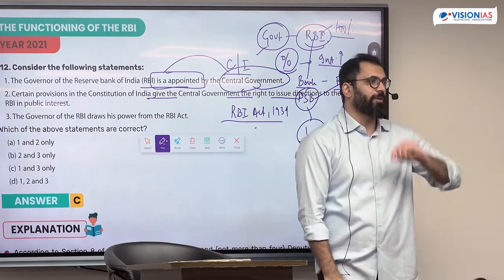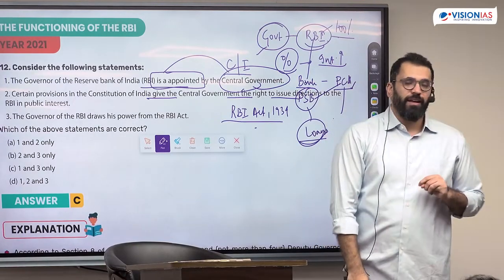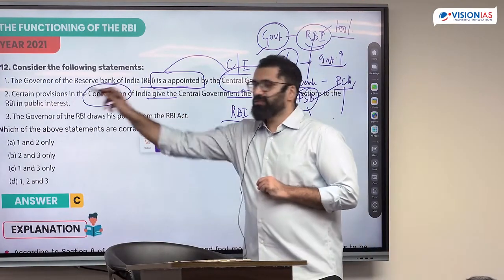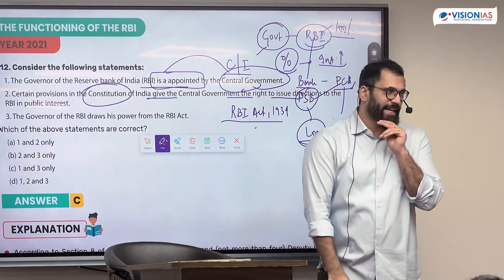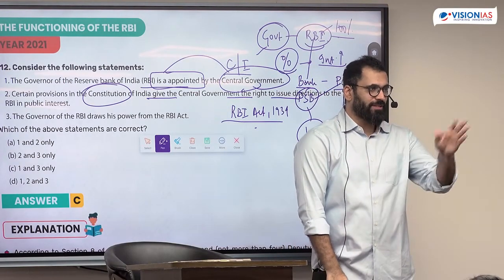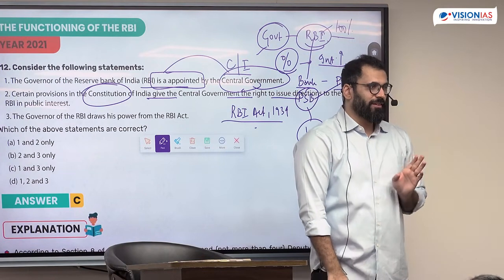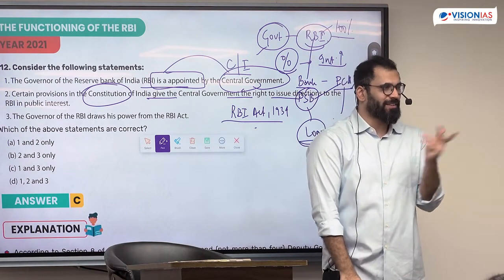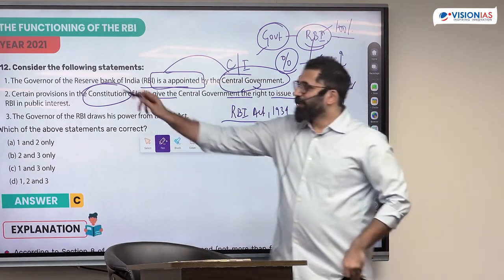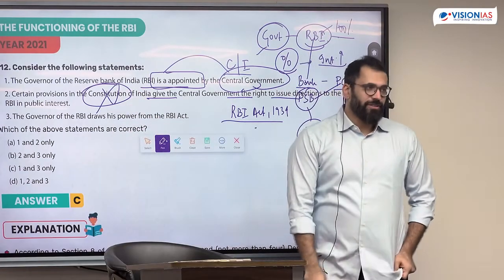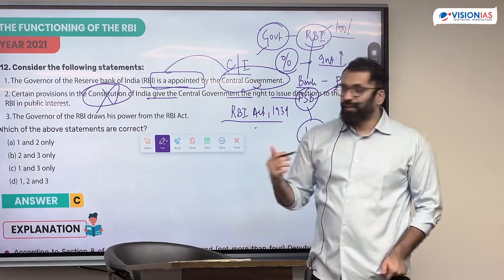This was the major point that came out in public. Do we have provisions in the constitution with respect to RBI? If we did, then Laxmikant would have been 30 pages more. You would have read it. Laxmikant has all the information there. It's not at all related to the constitution. In fact, this came in the news. This is what the relevance was.